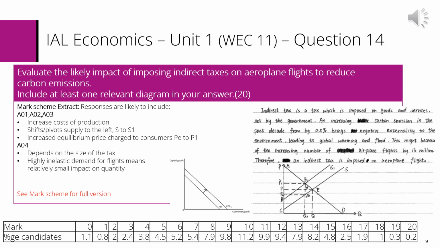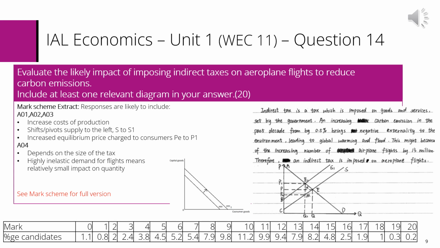Weaker responses focused on the impact on quantity and price, whilst better responses went on to explore consumer surplus, producer surplus, tax revenue, incidence of tax, and external costs. It was pleasing to see that so many responses focused on the airline industry in their answers, and it was rare to see generic responses about indirect taxation.